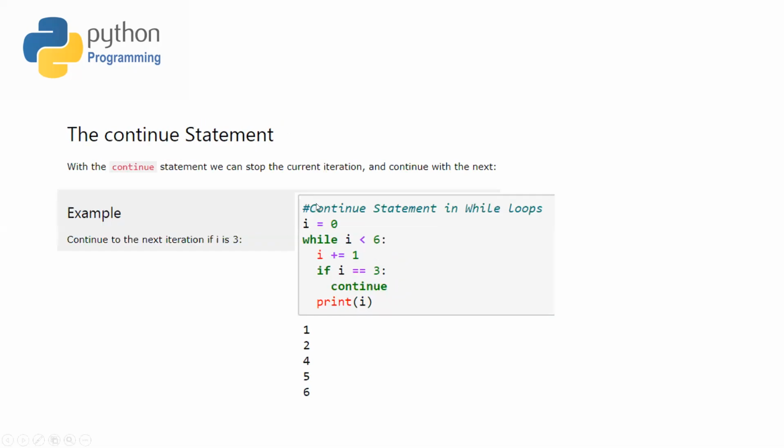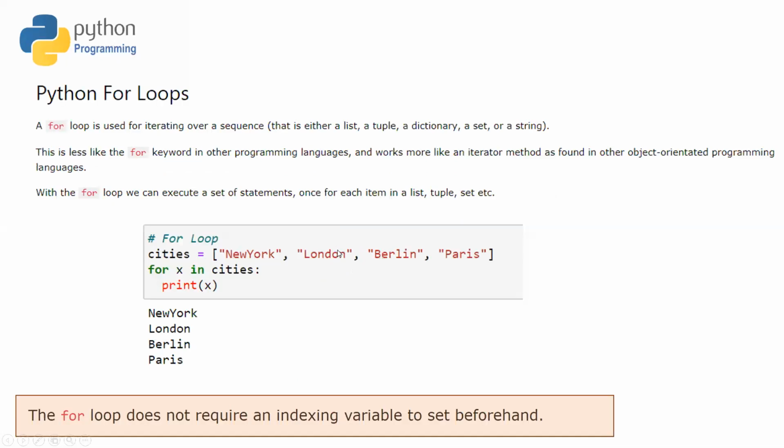We also have the continue statement inside the while loop, which says do not execute that particular iteration further, go to the next iteration. For example, here, if I is equal to 3, I will not print anything. That's why there is nothing after the printing of 2, because I said that if I is equal to 3, continue, and that means go to the next iteration. So we have the break statement and continue statement, both of them present inside the while loop in Python.